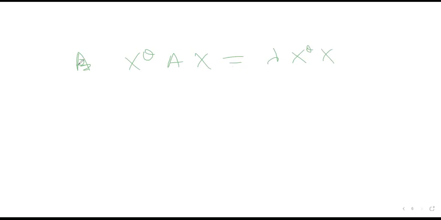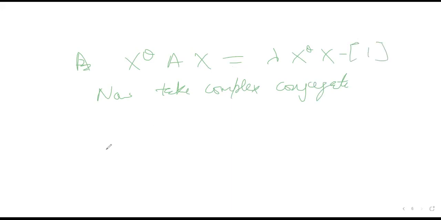Now take the complex conjugate. This is a small manipulation that will come from practice. Say this is the first equation. Now I am taking the complex conjugate.